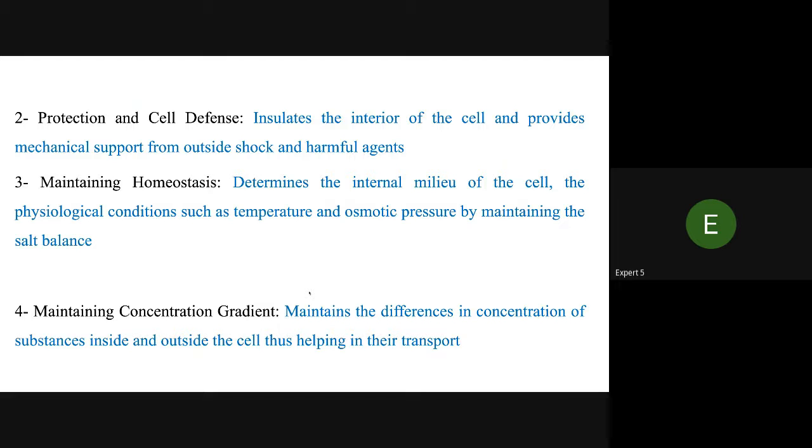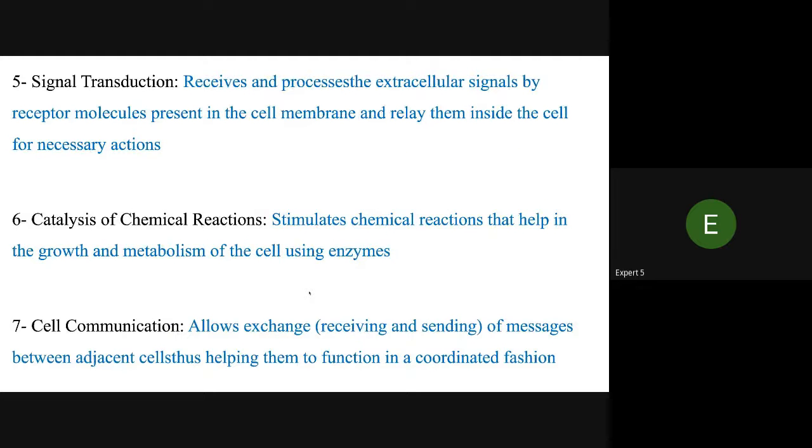That's homeostasis, very important. And in humans, homeostasis is the main characteristic to maintain the human body. Maintaining the concentration gradient maintains the differences in the concentration of substances inside and outside the cell, thus helping their transport. I think you can understand these things. Signal transduction receives and processes the extracellular signals by the receptor molecules present in the cell membrane and relays them inside the cell for necessary action.